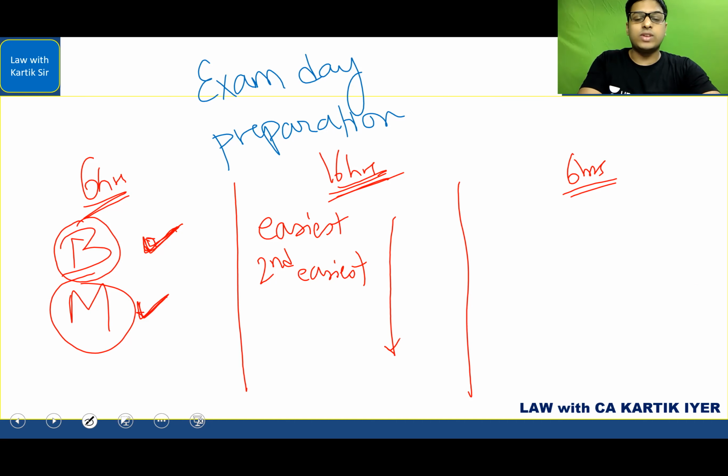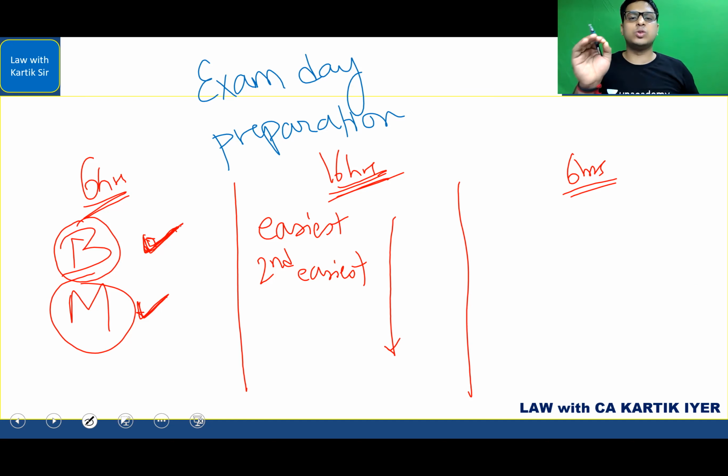here you have the exam the next day, correct? So here you don't want to go wrong in your strategy. Ensure that on this day you're going from easiest to the most difficult. You can go in any order, take the big, medium, or small, whatever you want. You have completed one big chapter here, so now you can go in whatever way you want. But you have to ensure that you're going from the easiest to the most difficult that you find.